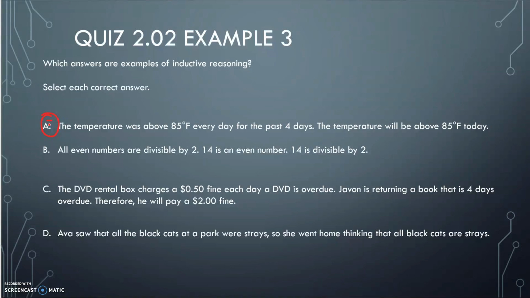All even numbers are divisible by 2. 14 is an even number. 14 is divisible by 2. That's based on facts. That's deductive reasoning.